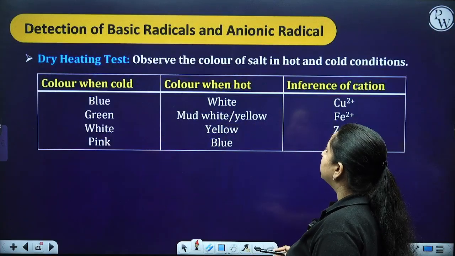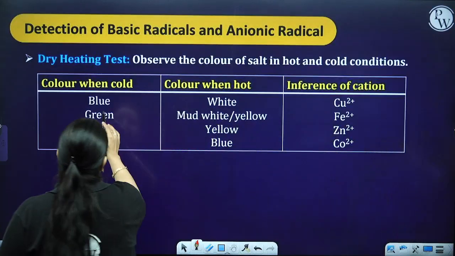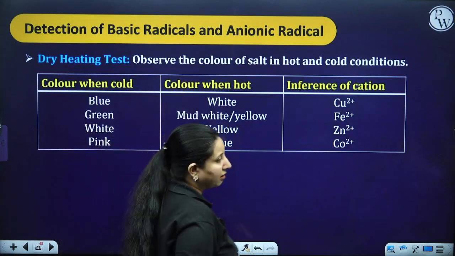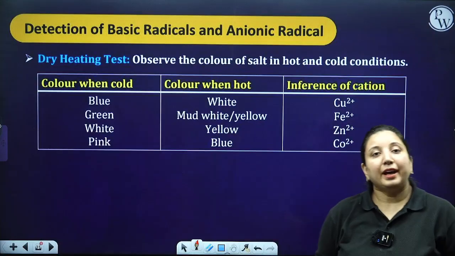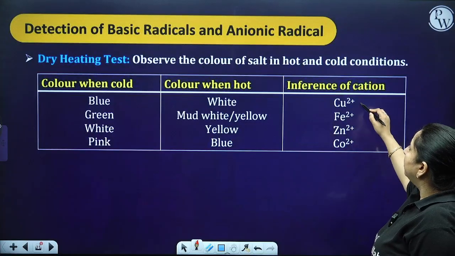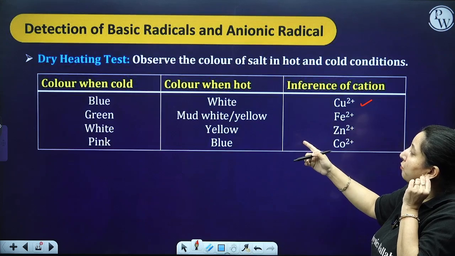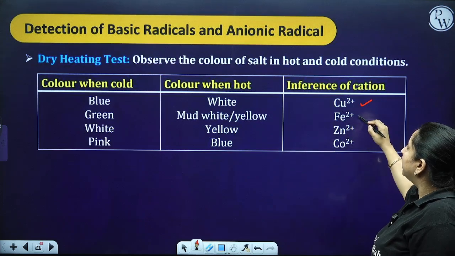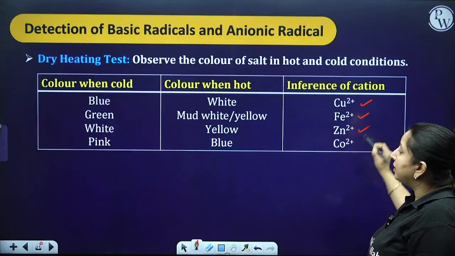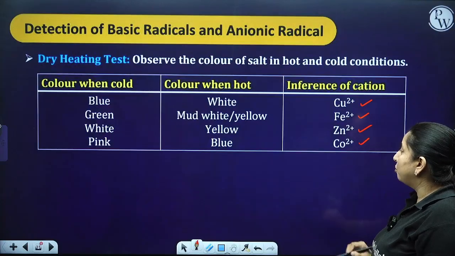Then, the dry heating test. If in cold condition you are having a blue color and in hot condition you are having a white color, means what? Anhydrous and hydrated form we are talking about, so it is going to be a copper ion. If green in the cold condition and white or yellow in the hot condition, then iron ion. White in cold and yellow in hot, then zinc. And pink in cold and blue in hot, then it is going to be cobalt.